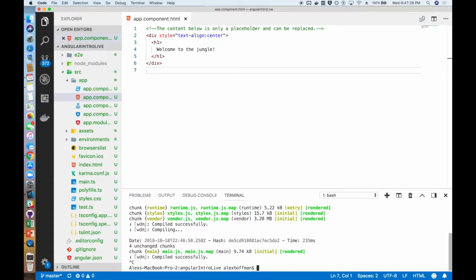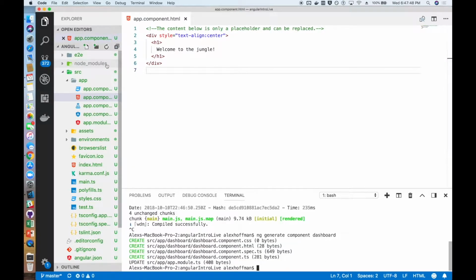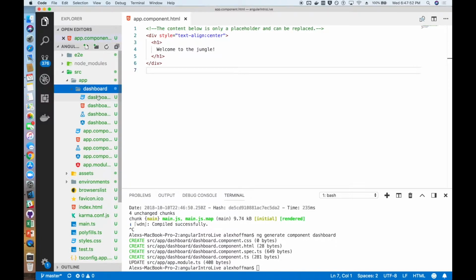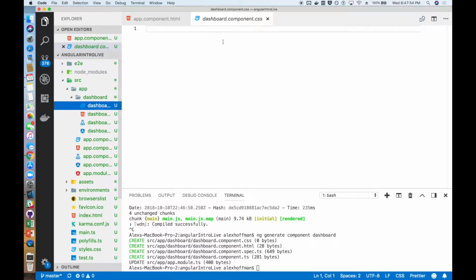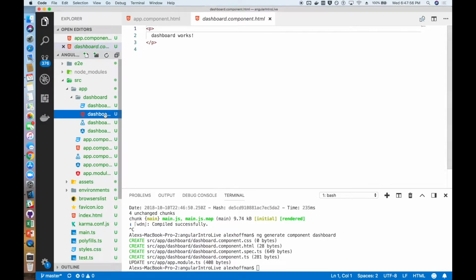Now what we're going to do is go ahead and use the CLI, another ng command, to generate a component for ourselves. And the component that we are going to generate, if I can spell component correctly, is our dashboard. So we're going to create our dashboard to function as our main page for the demo. And there you can see it generated the dashboard component for us automatically, put it where it needed to be.